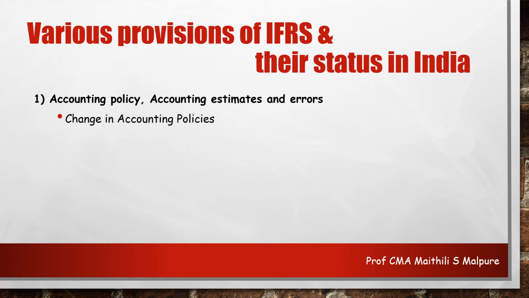Further, such disclosure shall be made only when it is reliable, or an attempt has to be made to make it more and more reliable so that it can be disclosed. So the first thing in regard to accounting policy is that it has to be made more reliable and relevant.